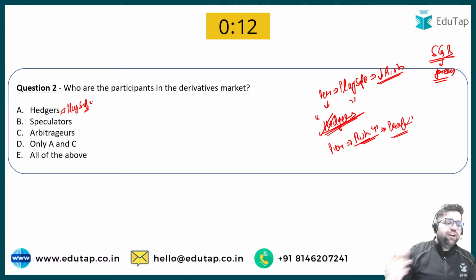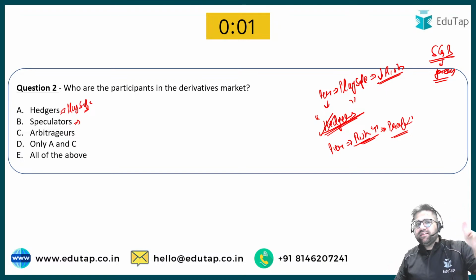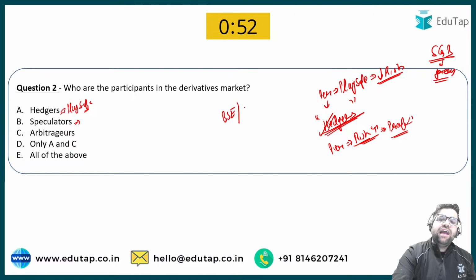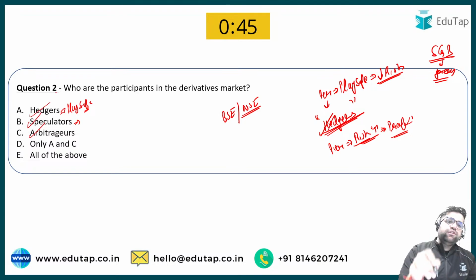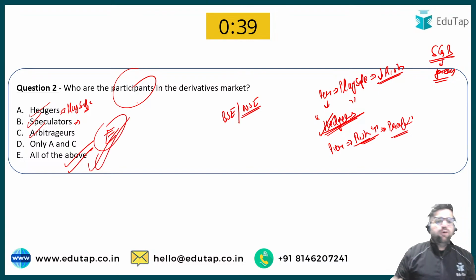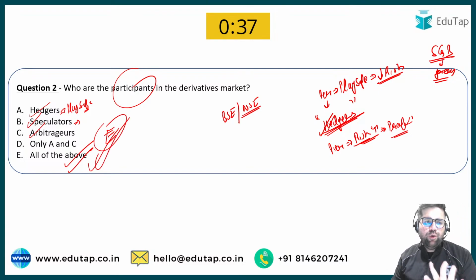But if you are that particular kind of person who wants to take risk, who is chasing risk, then your name will be speculators. And what are arbitrators? Arbitrators or arbitrageurs are those personalities who will buy in one market and sell in the second market. For example, if I'm buying on BSE and selling that same share on NSE, then I'm playing the role of an arbitrageur. So if you see who the participants are, all of the above will be the correct answer. So the correct answer was option number E. Okay, very easy question. I hope you would have got it.